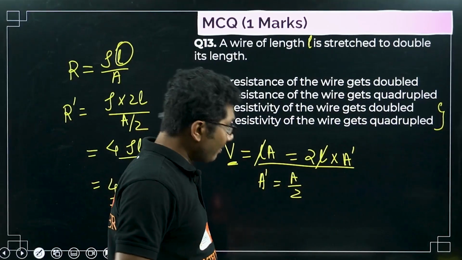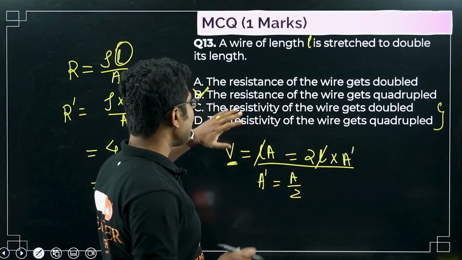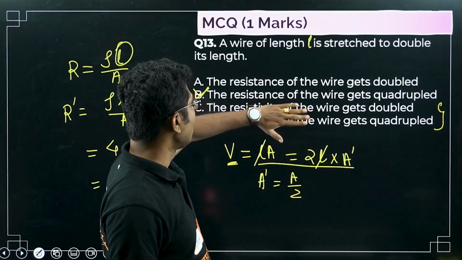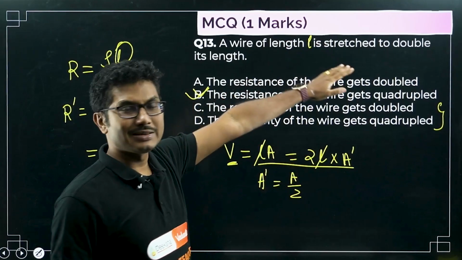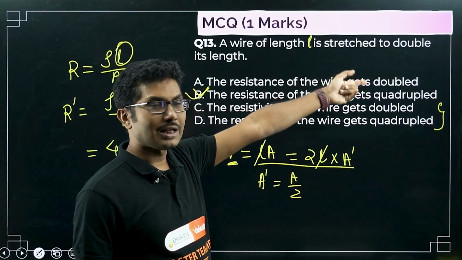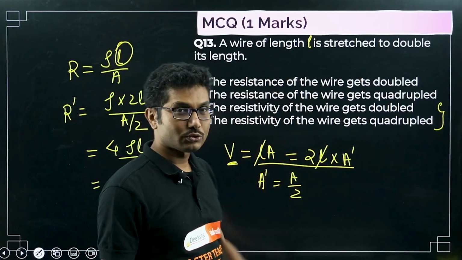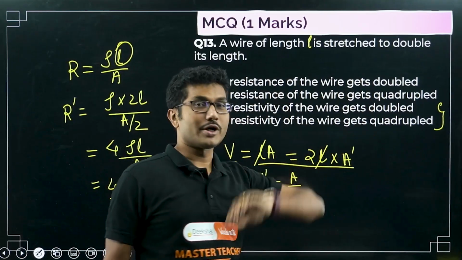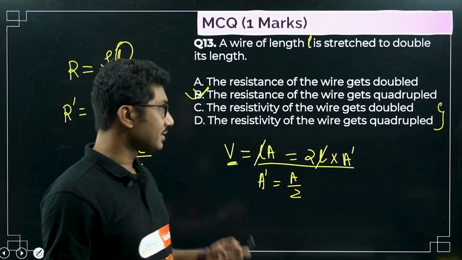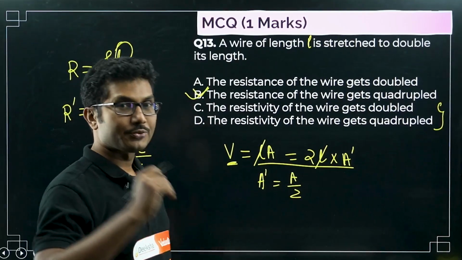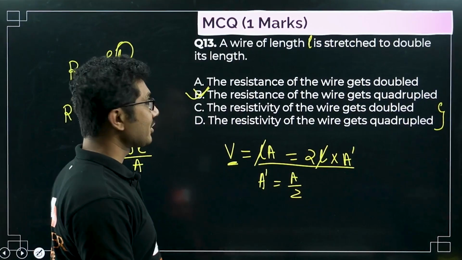Now, you can guess the answer. How? Obviously resistivity is not changing, resistivity is constant, so you can remove C and D. Now if the length is doubled, it looks like the resistance will be doubled. Definitely they will not ask you if the question is so straightforward, so you can guess quadruple should be the probable answer. This is how you can guess an answer. You should eliminate all the options.